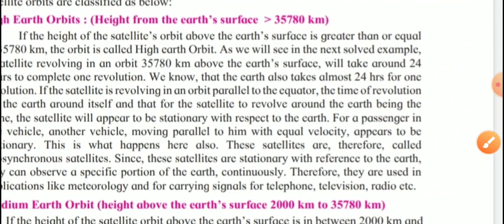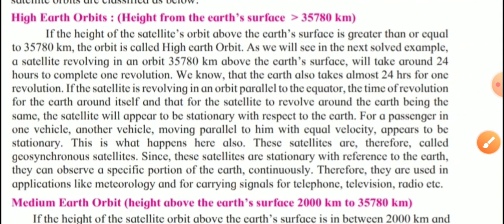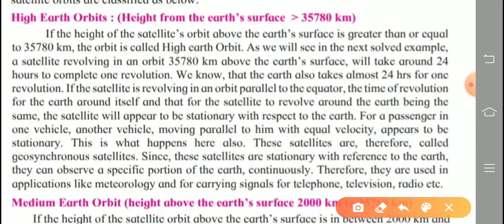Now check that. What is the explanation given? If the height of the satellite's orbit above the earth's surface is greater than or equal to 35,780 kilometer, the orbit is called high earth orbit.